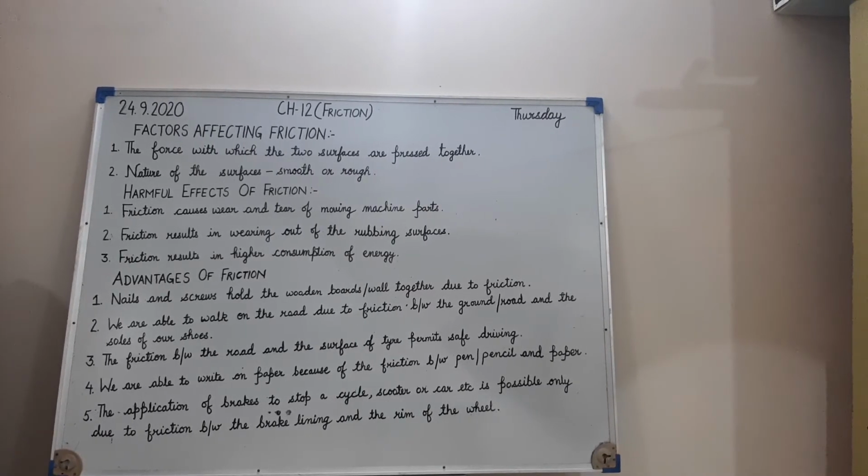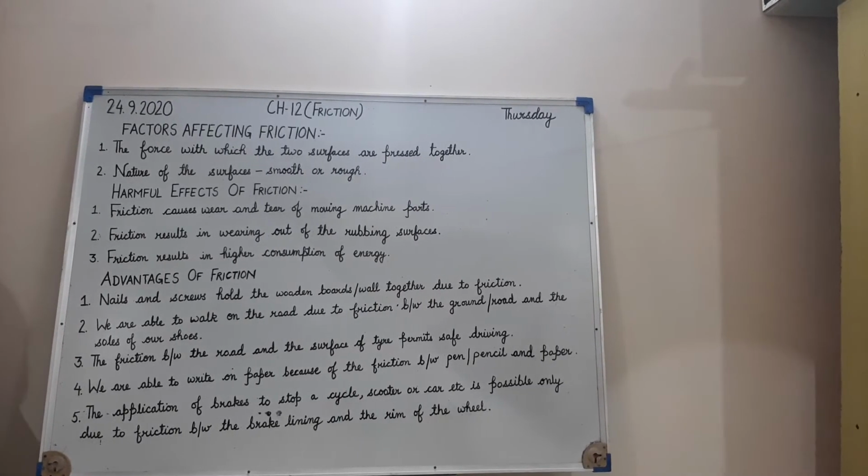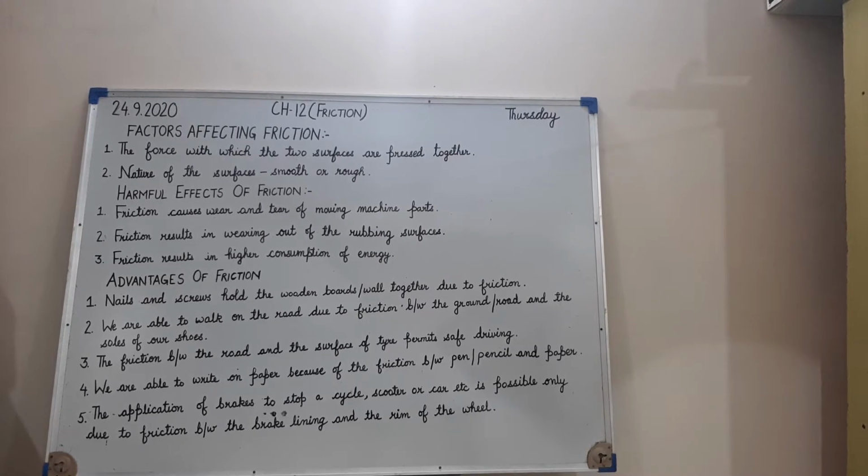If you remember in the example, the girl moving a heavy box was not able to move the box easily. However, if the box was empty or light in weight or smaller in size, she could move the box easily. It means that an object exerts downward force on the ground or floor due to its weight, and this results in the friction between the object and the ground on which it is moving. A heavy object presses hard upon the surfaces and results in greater downward force due to its weight.